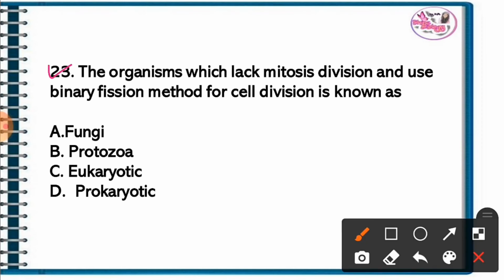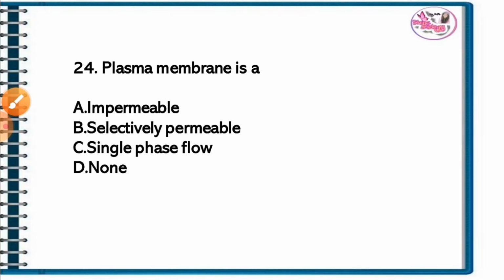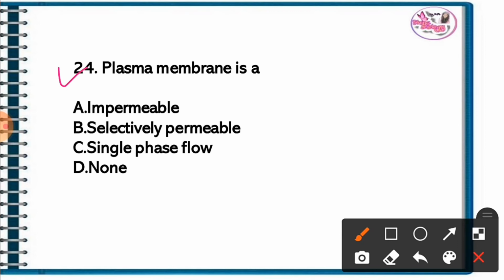Question 23. The organism which lack mitosis division and use binary fission method for cell division is known as. The correct answer is option D. Prokaryote. Question 24. Plasma membrane is a. The correct answer is option B. Selectively permeable.